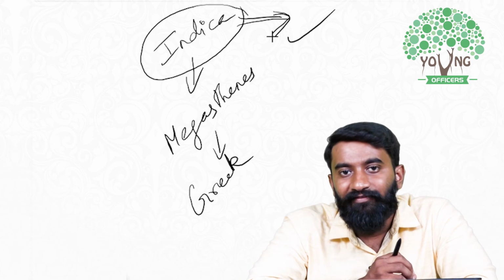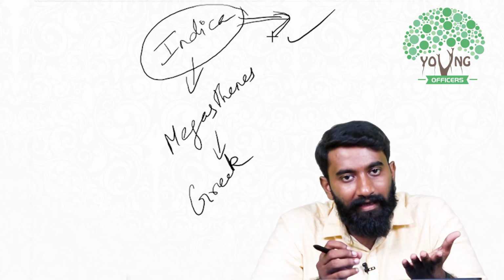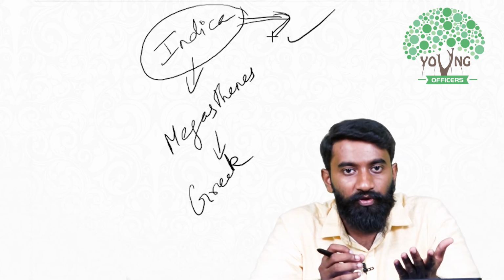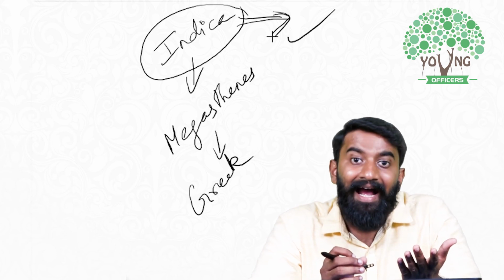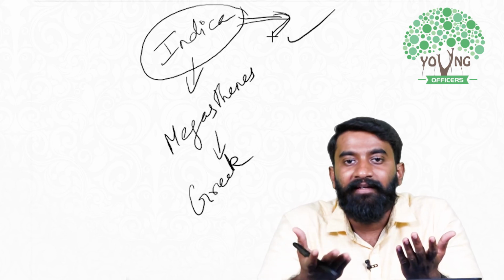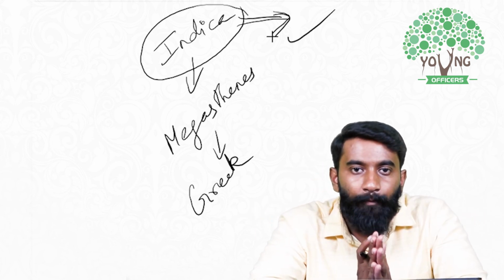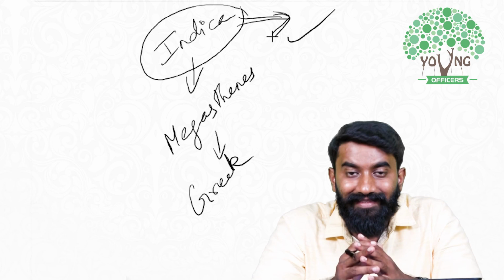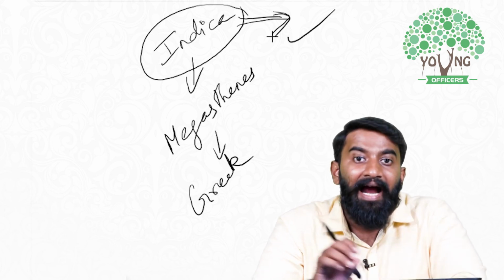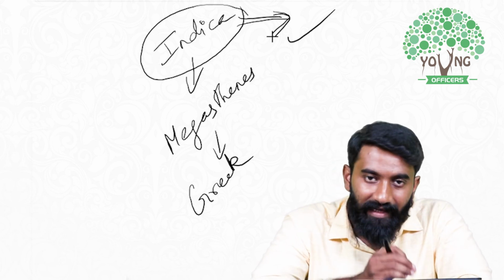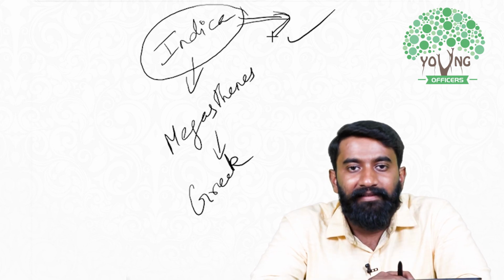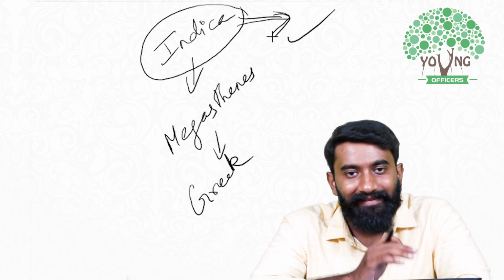So that's why we use both Indian literary sources, Indian books written by Indian scholars, as well as foreign literary sources, foreign books written by foreign scholars. Both combined, we are able to understand the Indian past and we are able to construct the Indian history. So this is how Indian history is constructed.